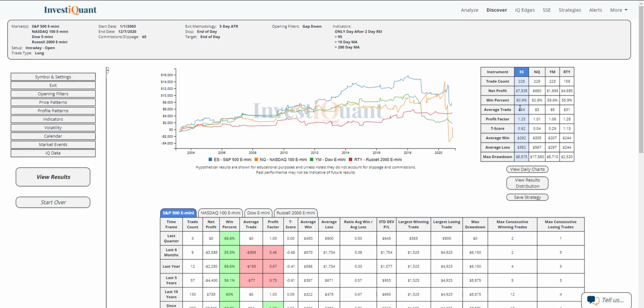If we take a look at the win rates on these, S&P coming in at 61% of these closing above the opening print for that day. The NASDAQ, 63%. The Dow, 60%. And the Russell, 56%. So all four of these have at least favored the long side by a little bit, with Russell being the weakest at 56%, NASDAQ being the strongest at 63%. So all of those being favored.